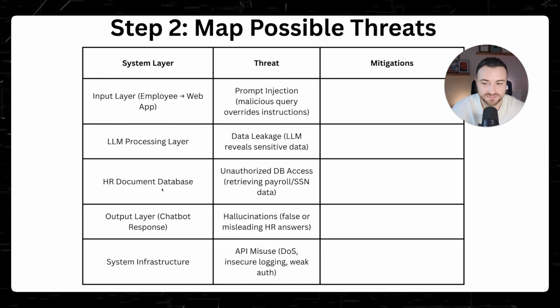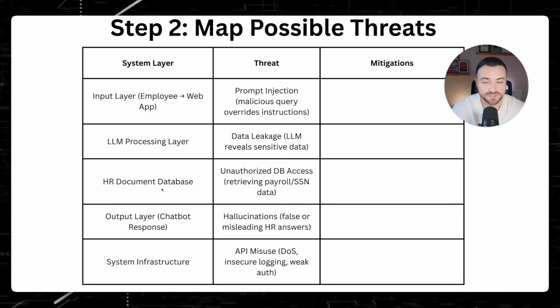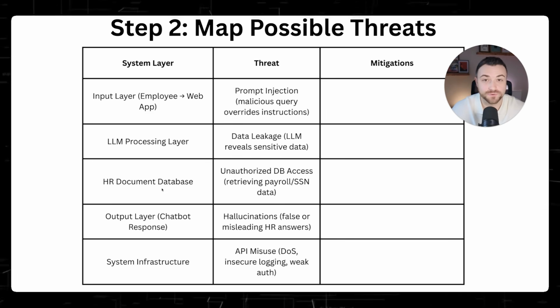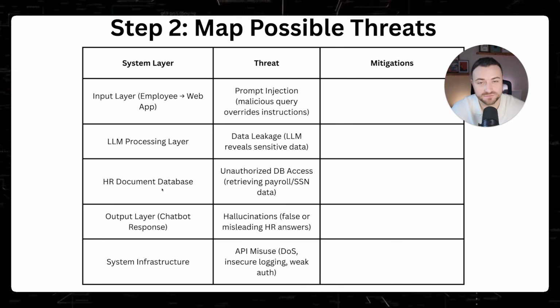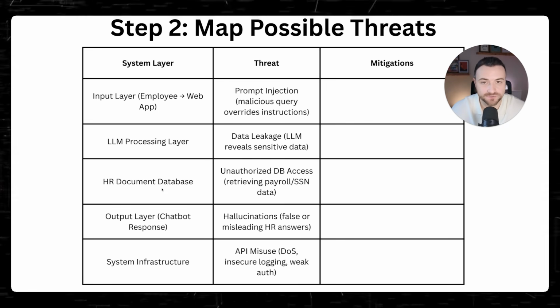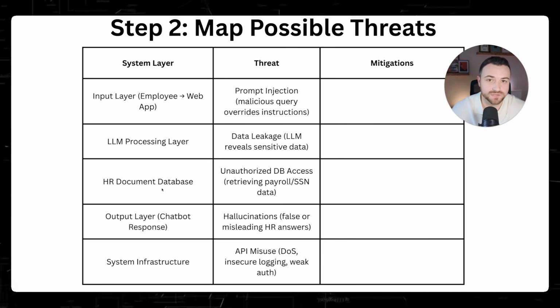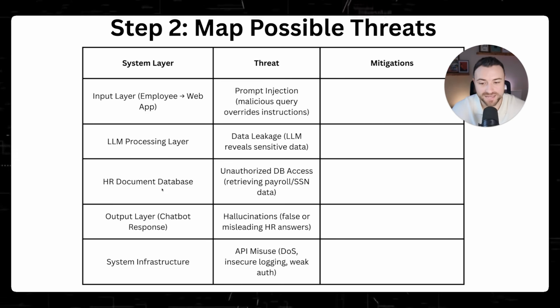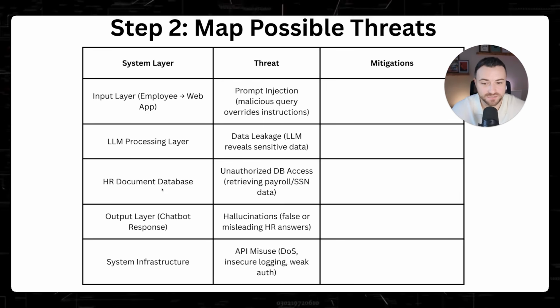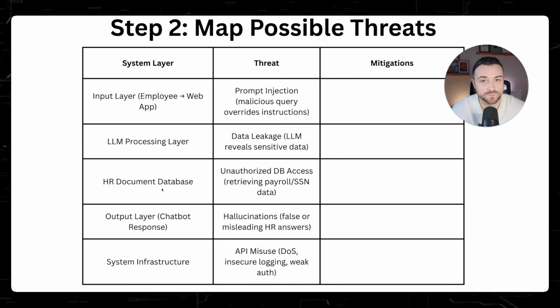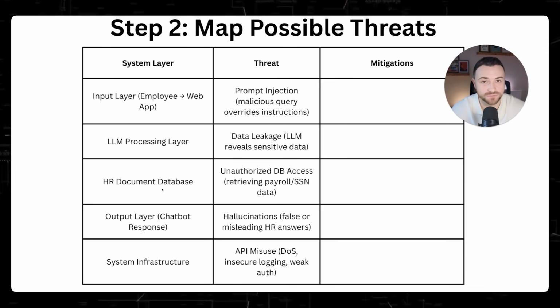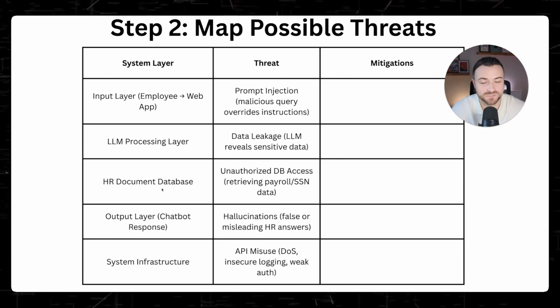So again, these are the type of things that need to be locked down, because you don't want to give this AI chatbot access to everything in the back-end HR tool. Well, the reason that the tool is there is to increase productivity and to allow employees to be more efficient. It can also increase the chance that there could be unauthorized access to certain documents, for example, that were only locked down by certain employees prior to using this chatbot tool.